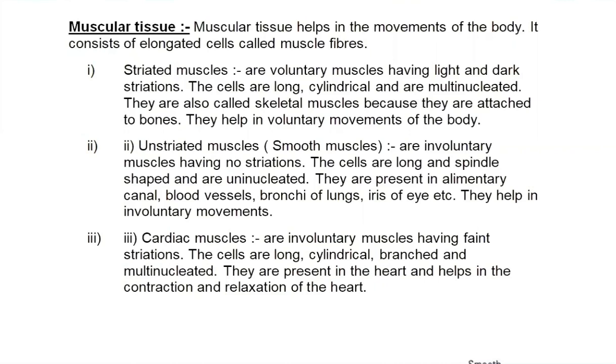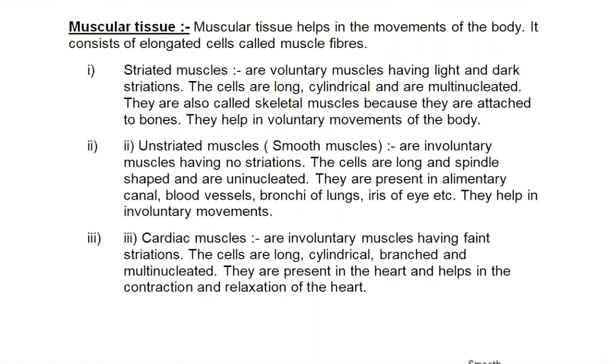Next is muscular tissue. Muscular tissue is made up of muscle fibers. Because of their elongated shape, these cells are known as muscle fibers. And muscular tissue helps in movement of our body, internal movement as well as external movements.